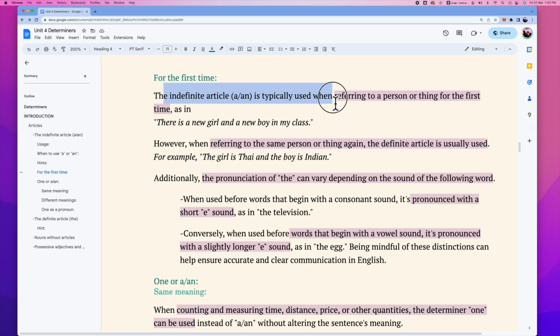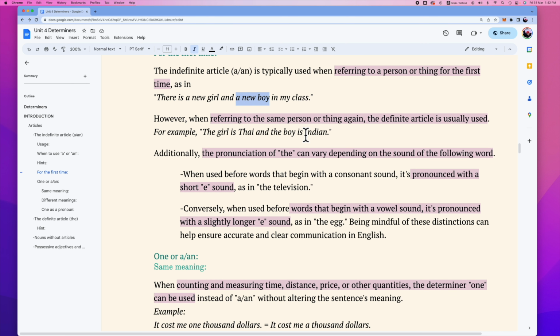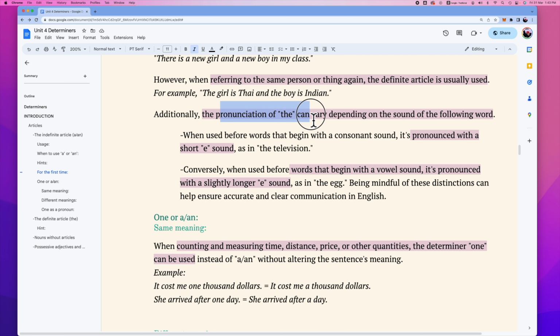The indefinite article is typically used to refer to a person or thing for the first time. This is a new girl and a new boy in my class. If you are referring to the same person again, then you would use the definite article the. The girl is Thai and the boy is Indian. And the pronunciation of the depends on the sound of the following word. A shorter e sound will be used before a consonant. A slightly longer e will be used before a vowel sound.